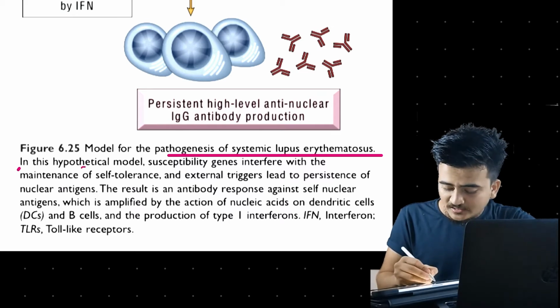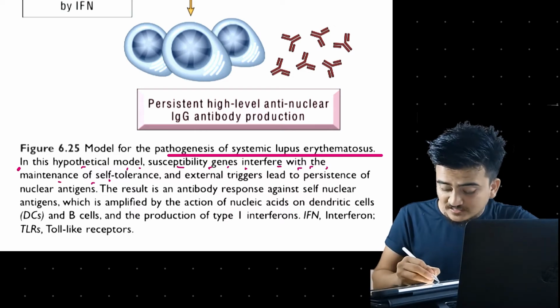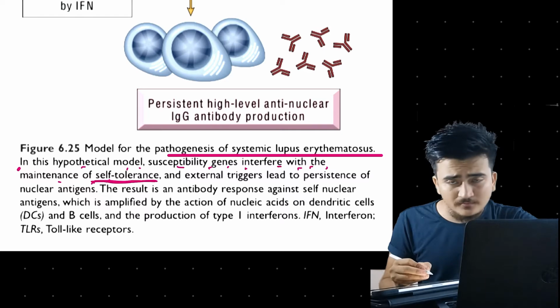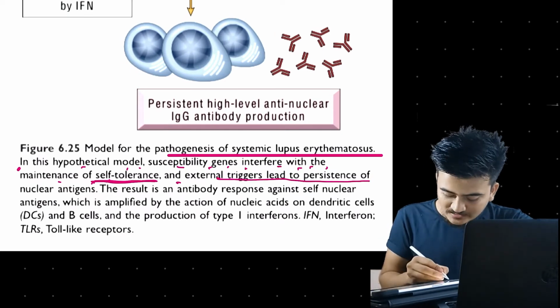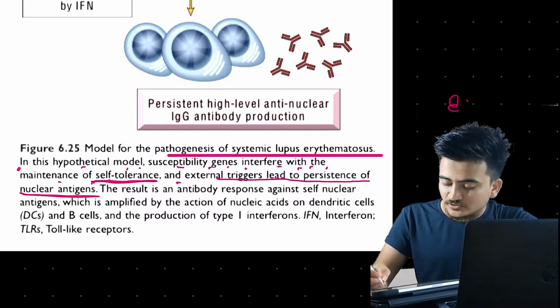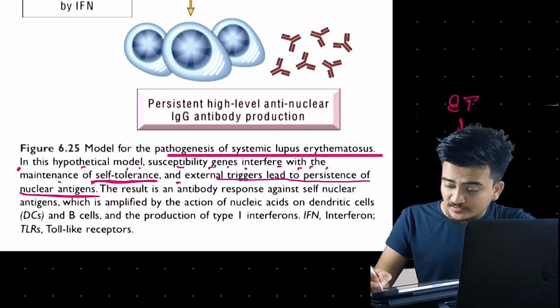In this hypothetical model, a susceptibility gene interferes with the maintenance of self-tolerance, and an external trigger leads to persistence of nuclear antigen. External trigger, what it is causing is the release of what? Nuclear antigen.